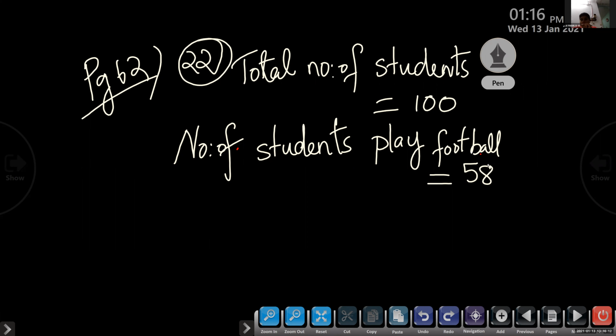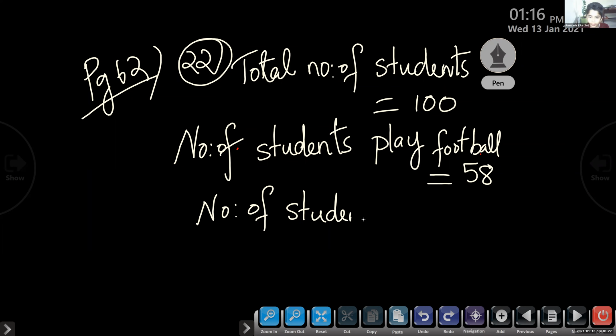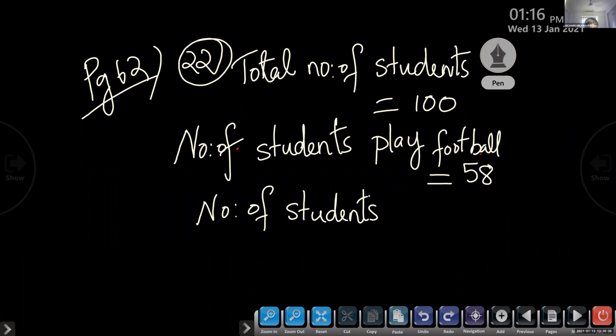Now, number of students who play cricket. Decimal equivalent means just write the decimal form that is equivalent to the fraction form. Then we should write those decimals on a place value chart.